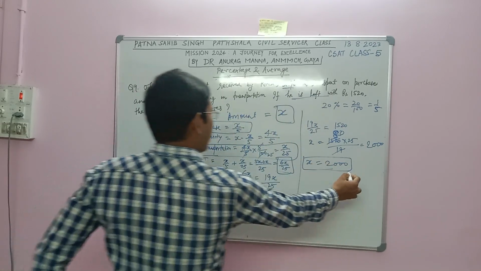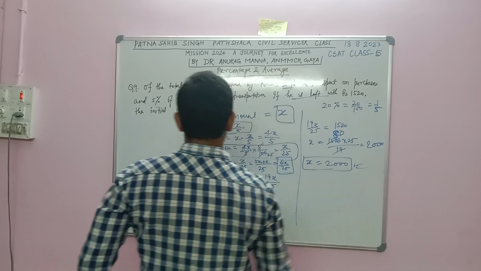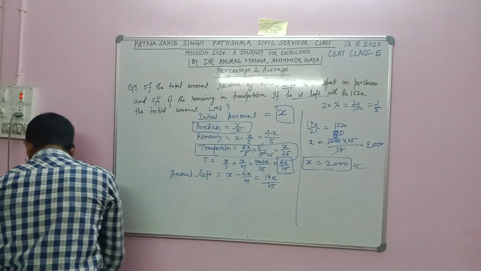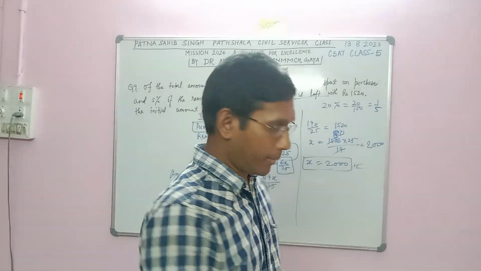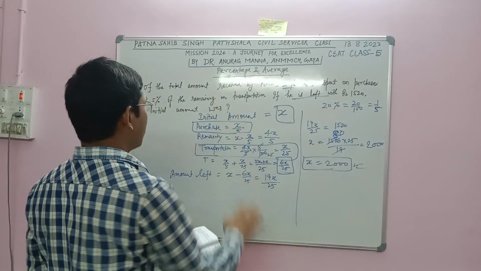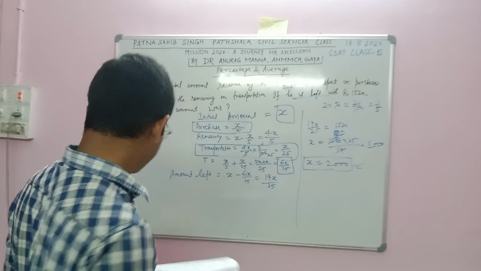So the correct answer will be 2000. I believe every candidate student must be understanding these things, because these are very simple things and I have solved them in a very simple manner.